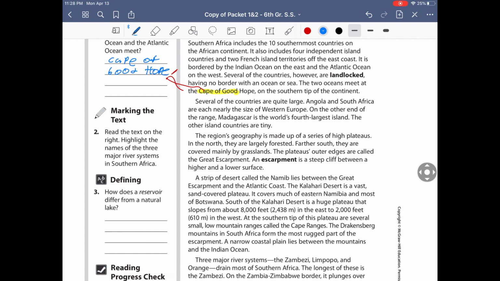Now, it says here that there is one called the Great Escarpment. So an escarpment is a steep cliff between a higher and lower surface. So this is how it looks like. Let's look it up real quick.